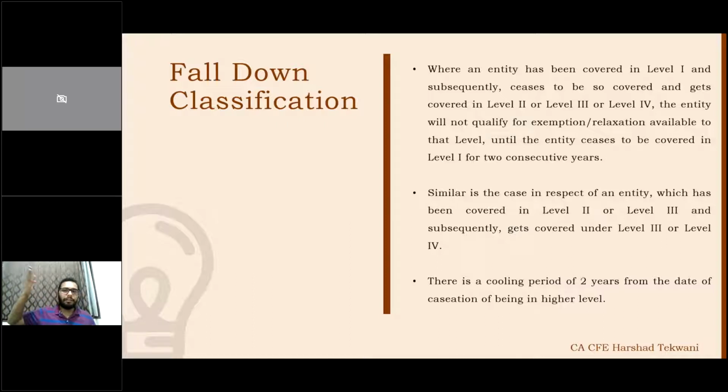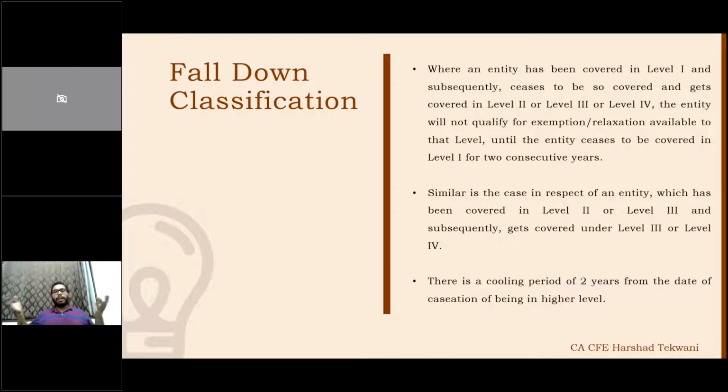But when you move up, when you jump from level 3 to level 2, you have to do away with all the exemptions which are available in level 3. You can only take the level 2 exemptions. So there is no period given. You need to do away with those exemptions immediately.